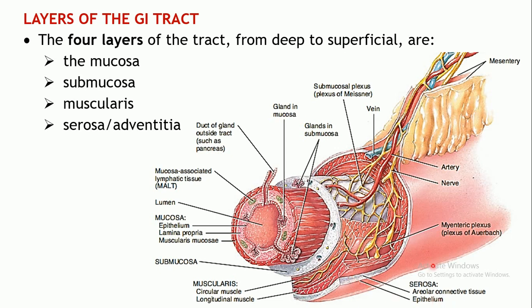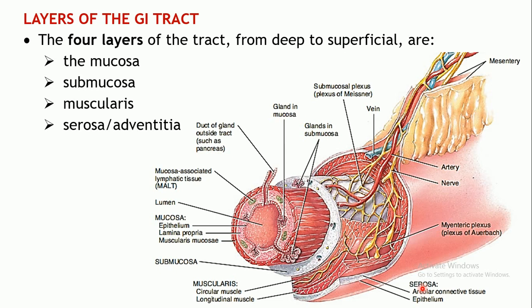For most of the gastrointestinal tract, the serosa is actually a visceral peritoneum. We will come to what peritoneum is in further discussions. So in most of the visceral organs, the outermost layer, the serosa, is actually the visceral peritoneum. So this is to do with the four basic layers of the gastrointestinal tract.